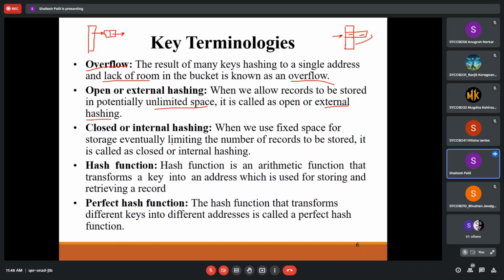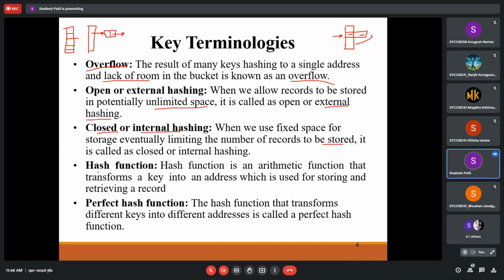Closed or internal hashing is when we use fixed space for storage, eventually limiting the number of records to be stored. So we'll have some fixed space. Suppose we'll have it like this, and we have a number of spaces like this. Now we are not going to allow more keys to be stored across this particular thing. So we are restricting the storage over here, and in that case it is called closed or internal hashing.